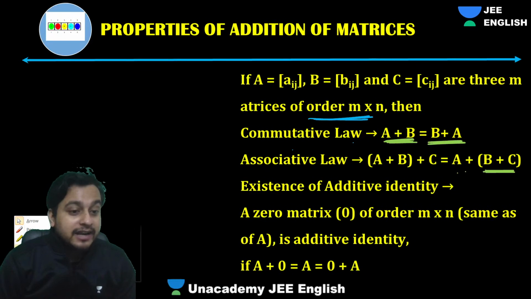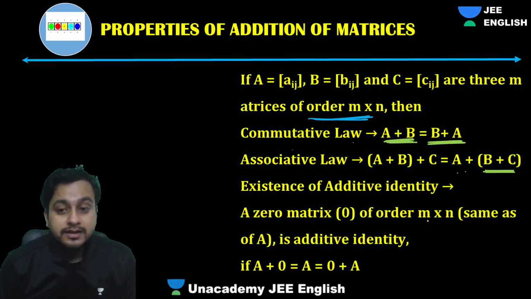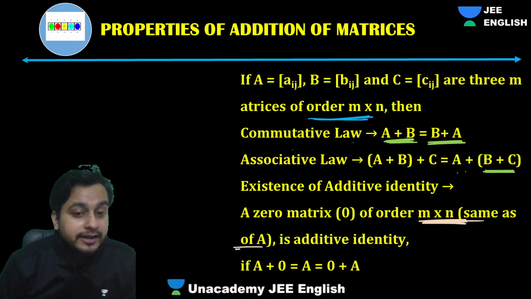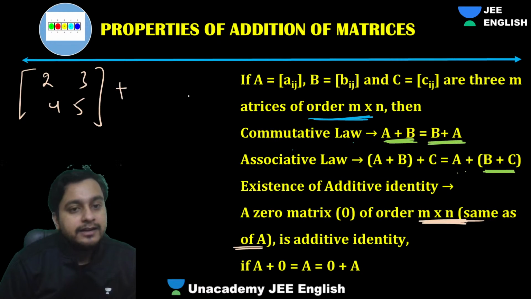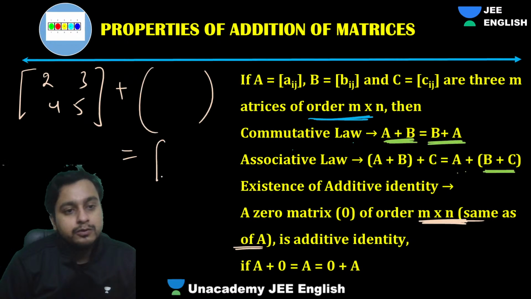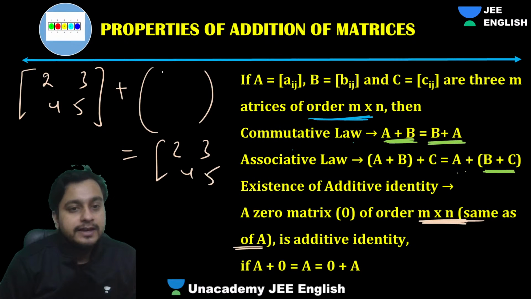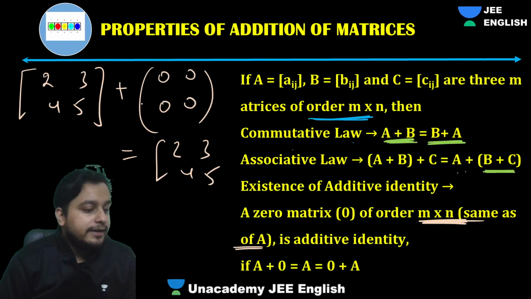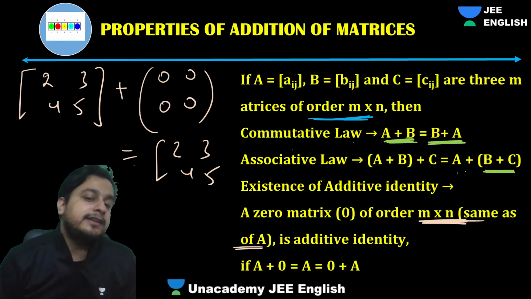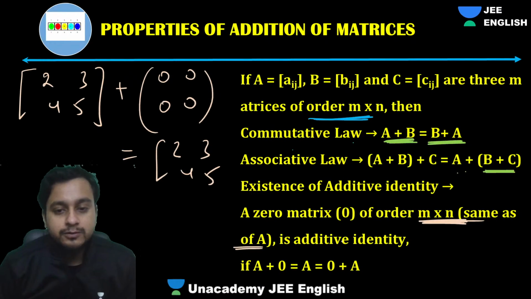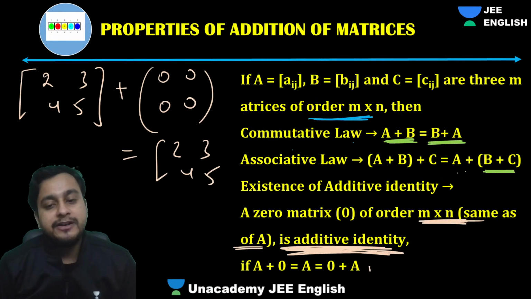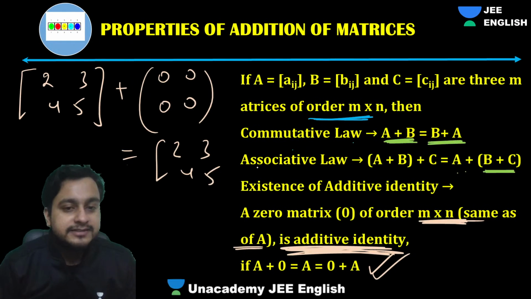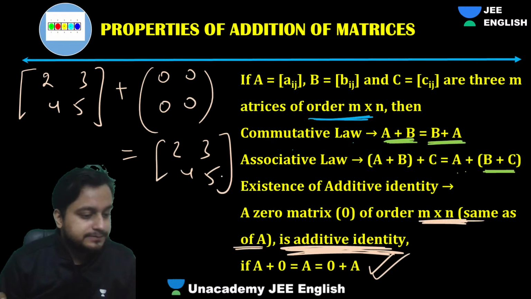Because if you add, and that too of the same order as the matrix A. And if somebody says, which matrix should I add to 2, 3, 4, 5 so that I get the same 2, 3, 4, 5? So what will you say? 0, 0, 0, 0, right? Null matrix. You will add the null matrix to it, and that is what is called the additive identity. So don't forget these terms. Please try to keep it in your mind. Just like the number system, we have the same thing over here in matrix as well.